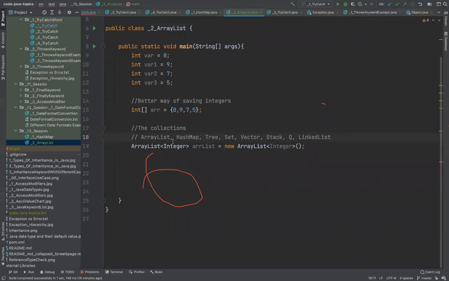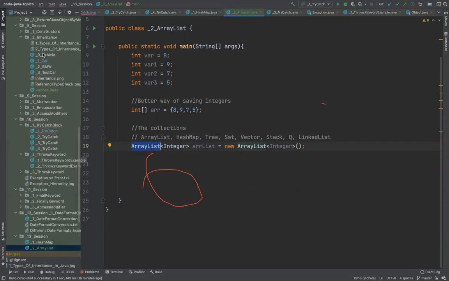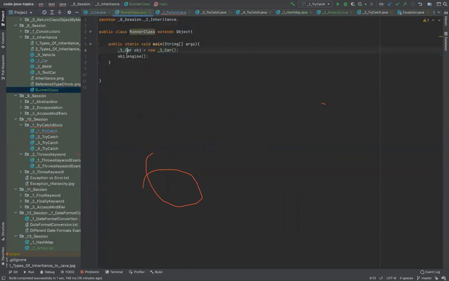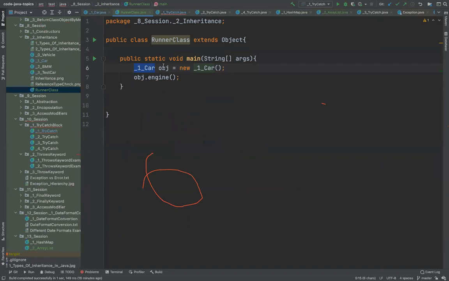So you see this statement. This simply means that I am creating an object, because wherever I use a new keyword, that means I am creating an object. Array list is a type of class. You remember how we created the car object? We said car, name of the class, name of the object, new keyword, and the name of the class, and then ending with two brackets. Same thing I'm trying to do here.